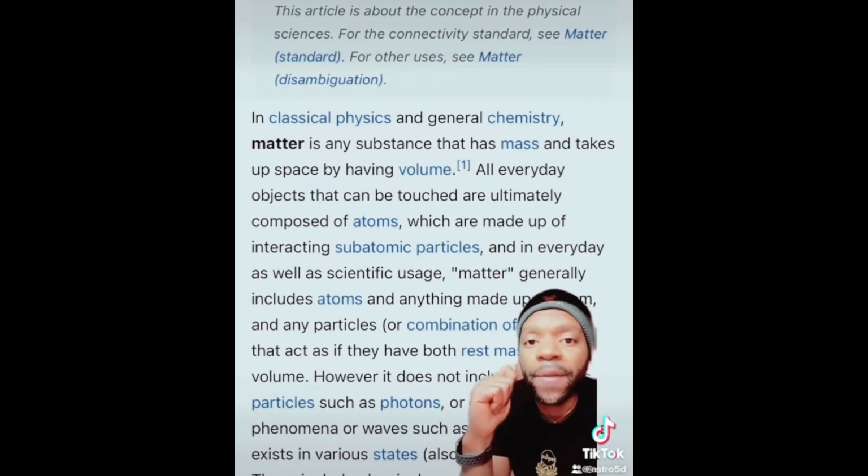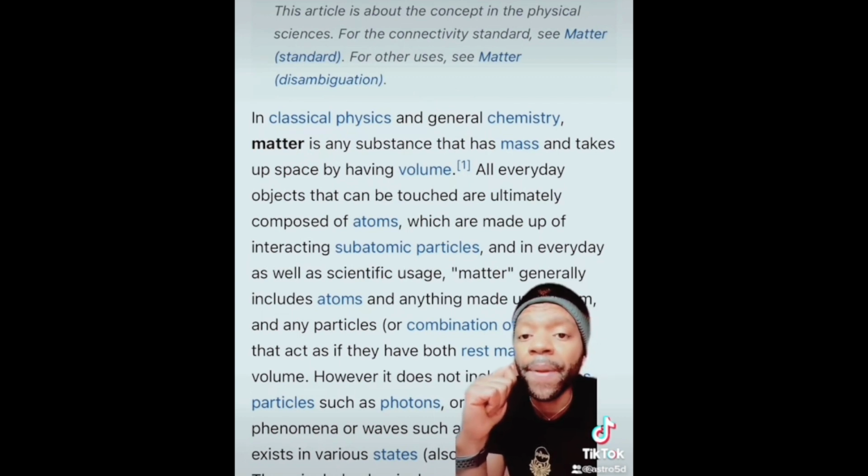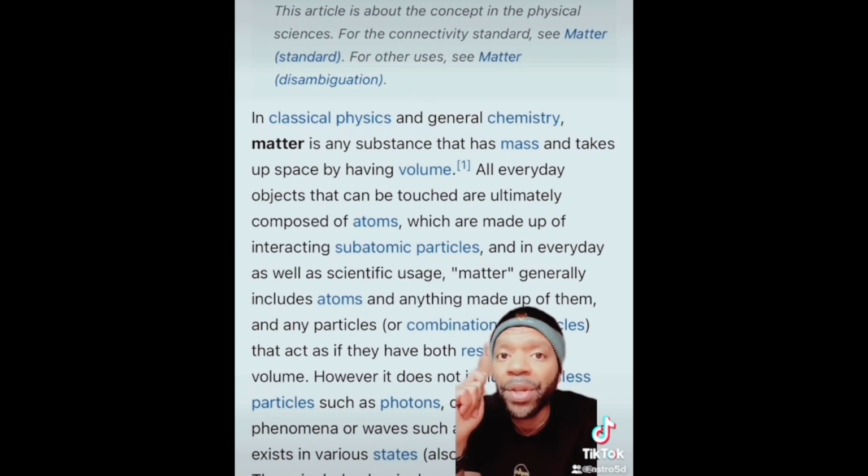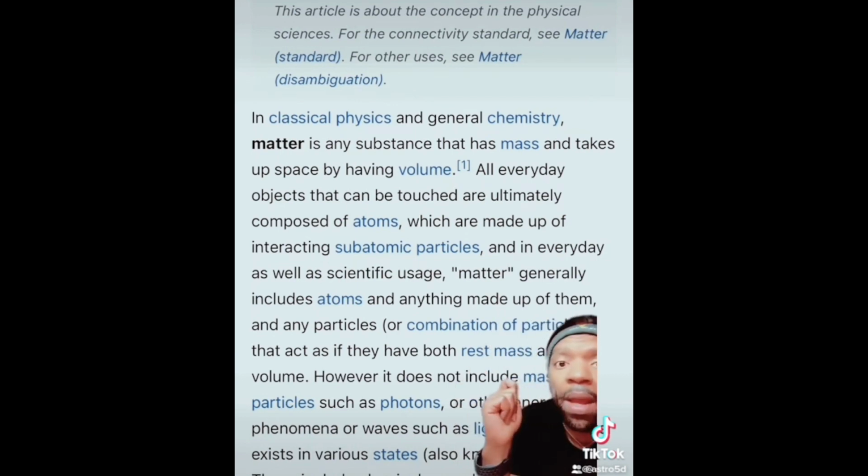In classical physics and general chemistry, matter is any substance that has mass and takes up space by having volume. Now, if you go back to my firmament lecture, I proved how E equals mc squared is wrong. Well, more like needs to be rethought. Anyway, all day-to-day objects that can be touched are ultimately composed of atoms, which are made up of interacting subatomic particles. In everyday as well as scientific usage, matter generally includes atoms and anything made up of them, and any particles or combination of particles.